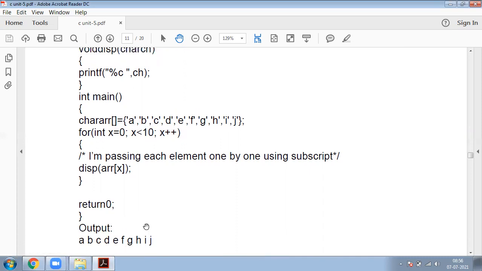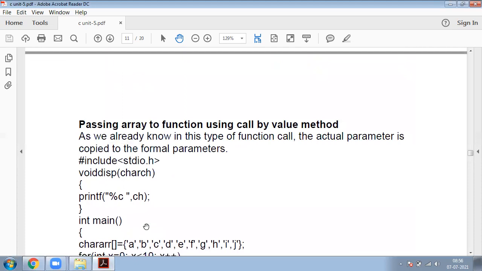The main point is that in call by value, the main function parameters, that is actual parameters, are copied to the function body parameters, nothing but formal parameters.